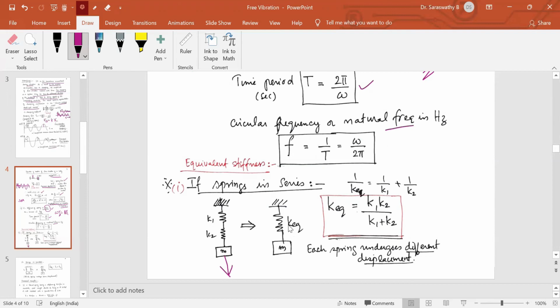In this case, we can find it out as 1 by K equivalent is equal to 1 by K1 plus 1 by K2. What happens here is when it is subjected to a displacement in this direction, this spring will undergo a certain amount of deflection, and this one will undergo another amount of deflection. So the total deflection of the mass will be delta 1 plus delta 2. Each spring undergoes a different amount of displacement, so it is called a series connection. In series connection, 1 by K equivalent equals 1 by K1 plus 1 by K2, or K equivalent equals K1 K2 divided by K1 plus K2.